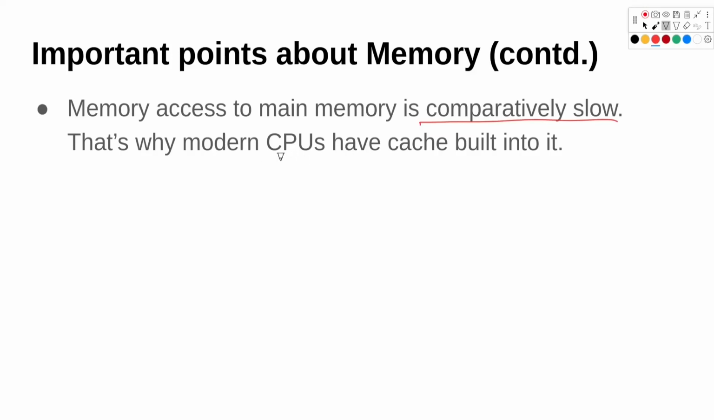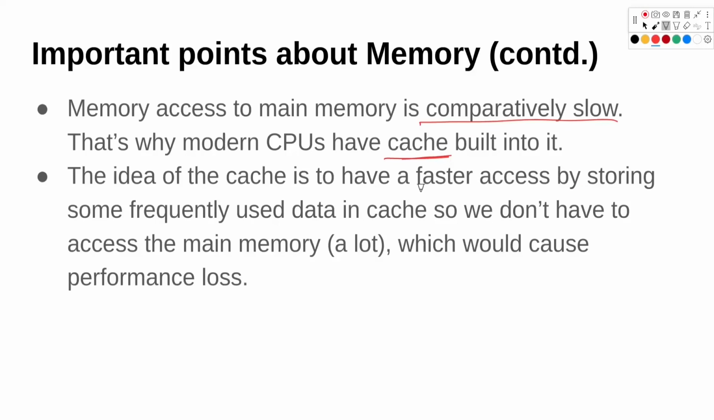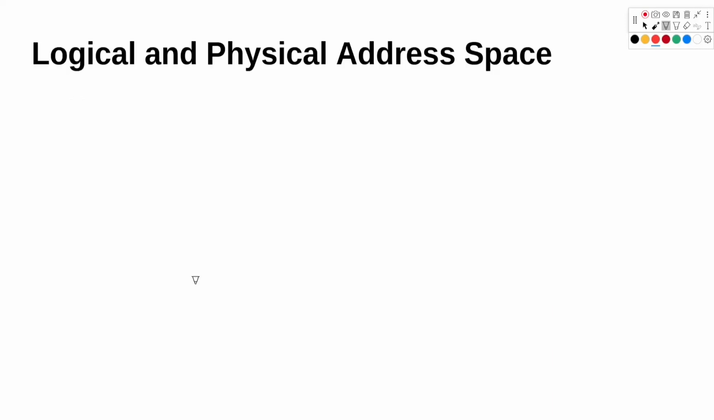That is why modern CPUs have caches built into them. The idea of cache is to have very fast access by storing some of the frequently used data in the cache. So we don't have to access the main memory again and again, which can lead to a performance loss. Logical and physical address space.